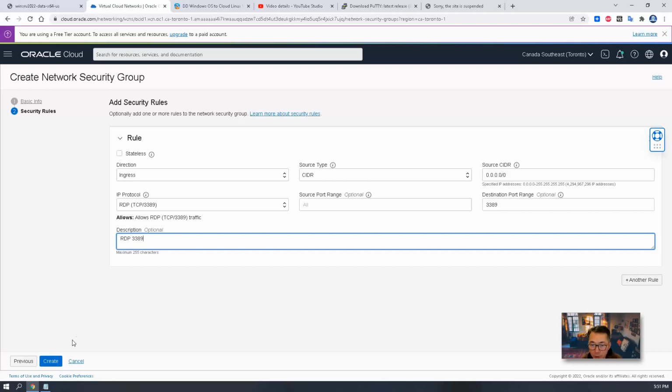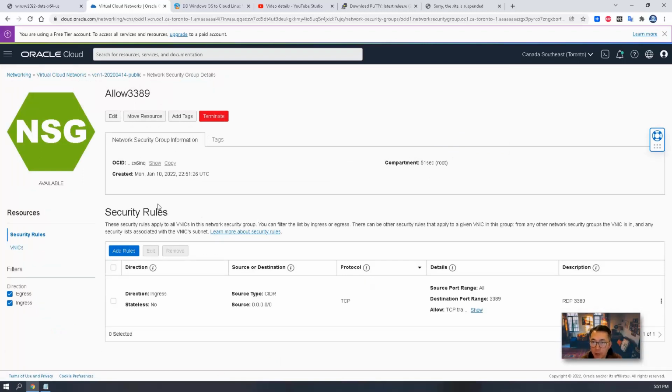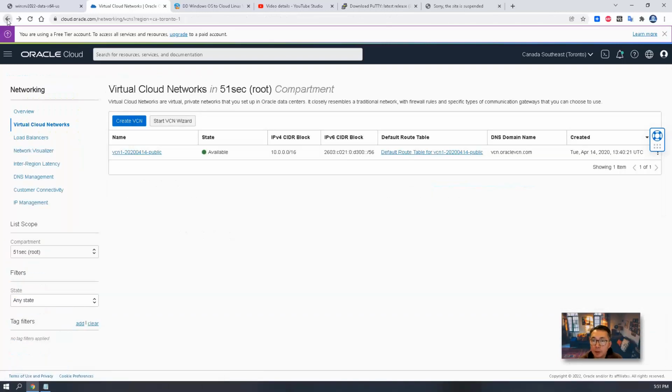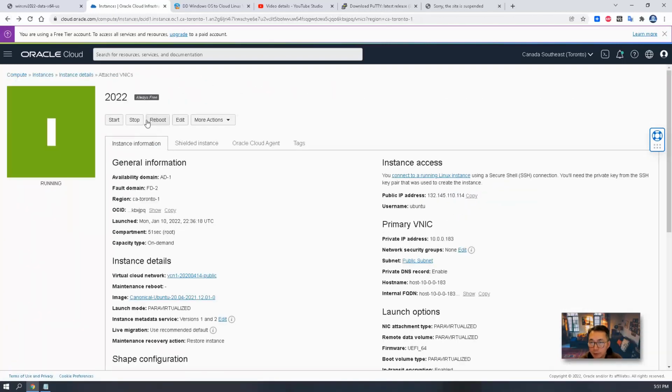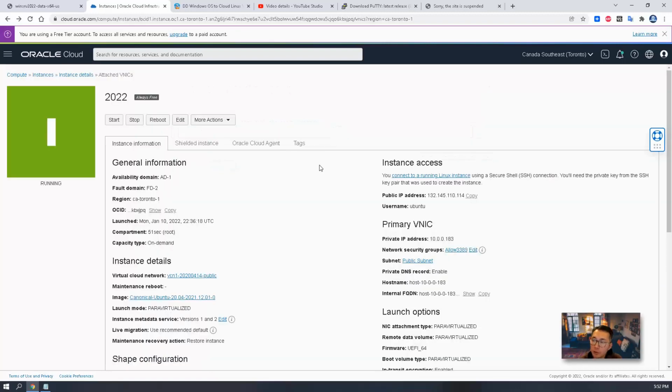Put a description there as well. So done. We have a new network security group, allow 3389. Let's go back. For this 2022 instance, we can change the network security group to allow 3389. That's everything you need to do.